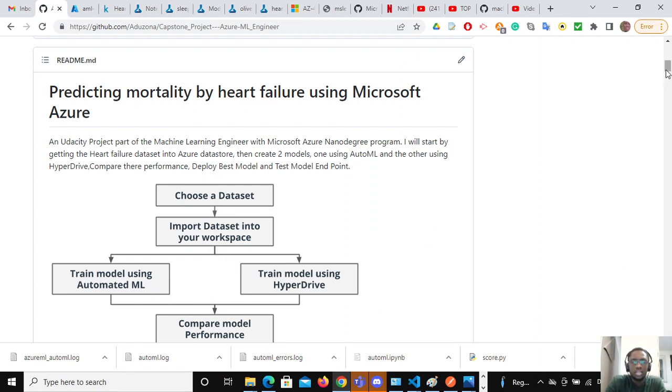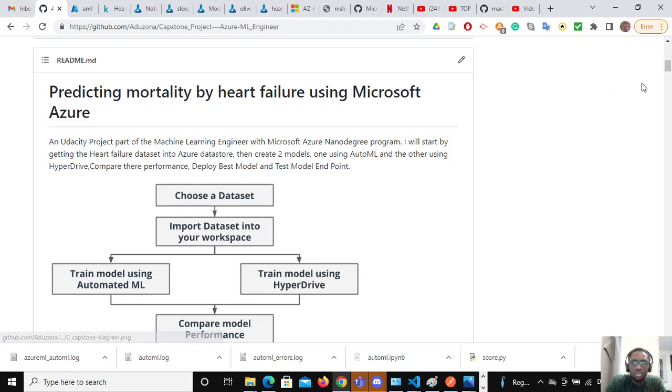This is an Udacity Capstone project. The aim is to predict mortality by heart failure. That is, the target is the death event, with one meaning there is a death event and zero meaning there is no death event. And this dataset has 12 features.